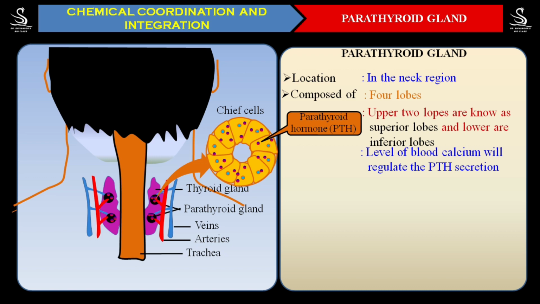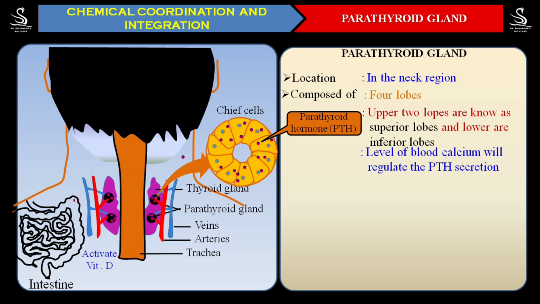Let us now understand how that particular hormone helps in increasing the blood calcium level. Now, you can observe it here. Whenever the parathyroid hormone is secreted, it will start to act on the intestine. And when it acts on the intestine, it activates vitamin D in the intestine wall. And activated vitamin D helps in the absorption of calcium. And whatever absorbed calcium is there, it will be brought into the blood. So automatically the blood calcium level is going to increase. This is one way how the blood calcium level increases by the PTH hormone.